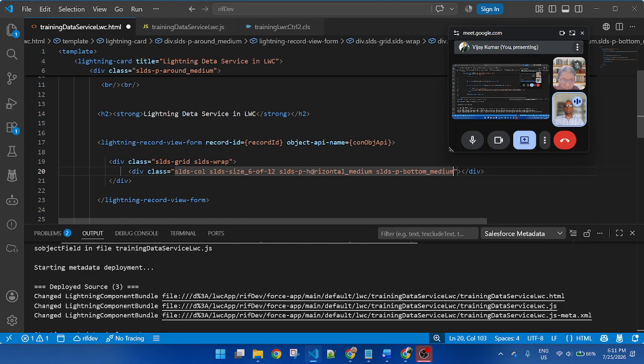So these are the P, that means padding. Here I am giving the space horizontally, here I am giving the space at the bottom.